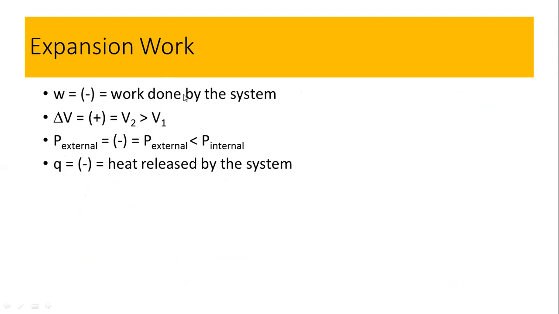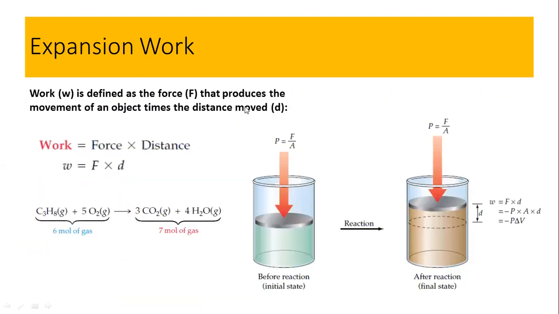That means this is the work done by the system. So there are two kinds of work. One is the work done by the system, and the other one, in the next slide, I will explain, the work done on the system. So when the sign is minus, that means it is the work done by the system. How can you explain? As it is given over here.